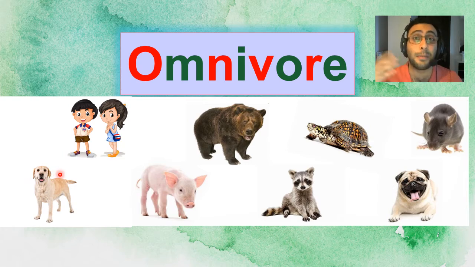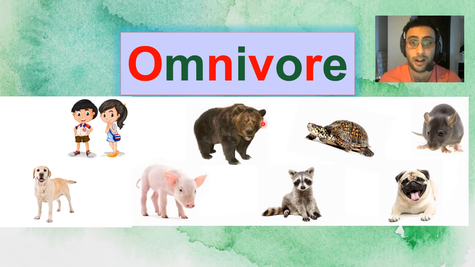Dogs can eat plants and meat, but they like to eat meat more. Look at here. We got a cute piggy. Pigs like to eat vegetables, fruits, and they also like to eat meat too. So they can eat meat and plants. So we call them omnivore too.